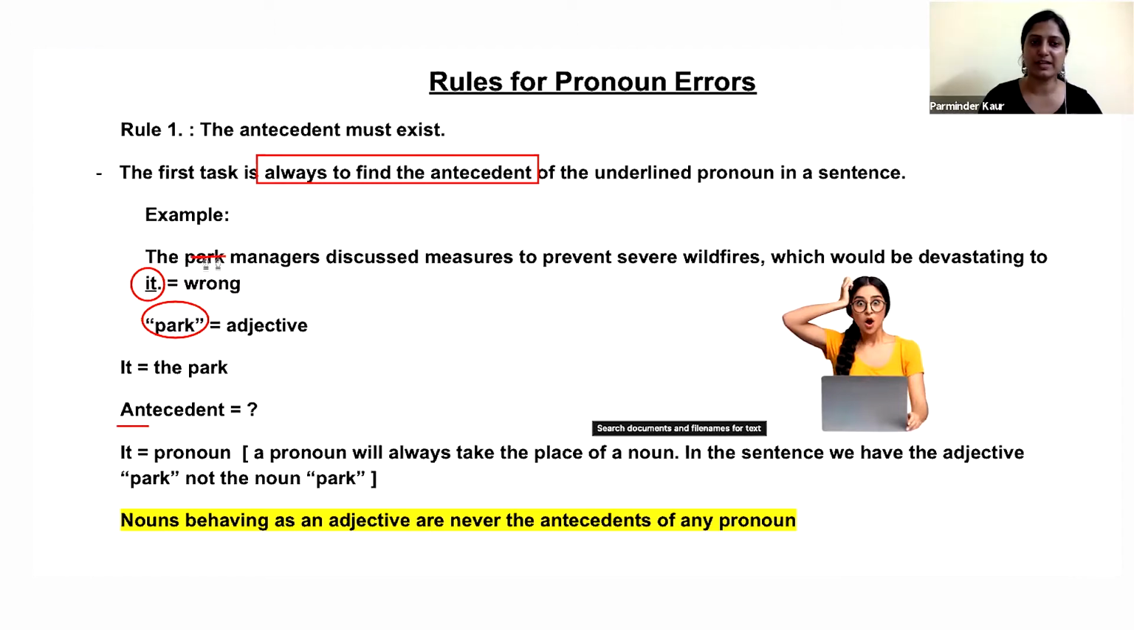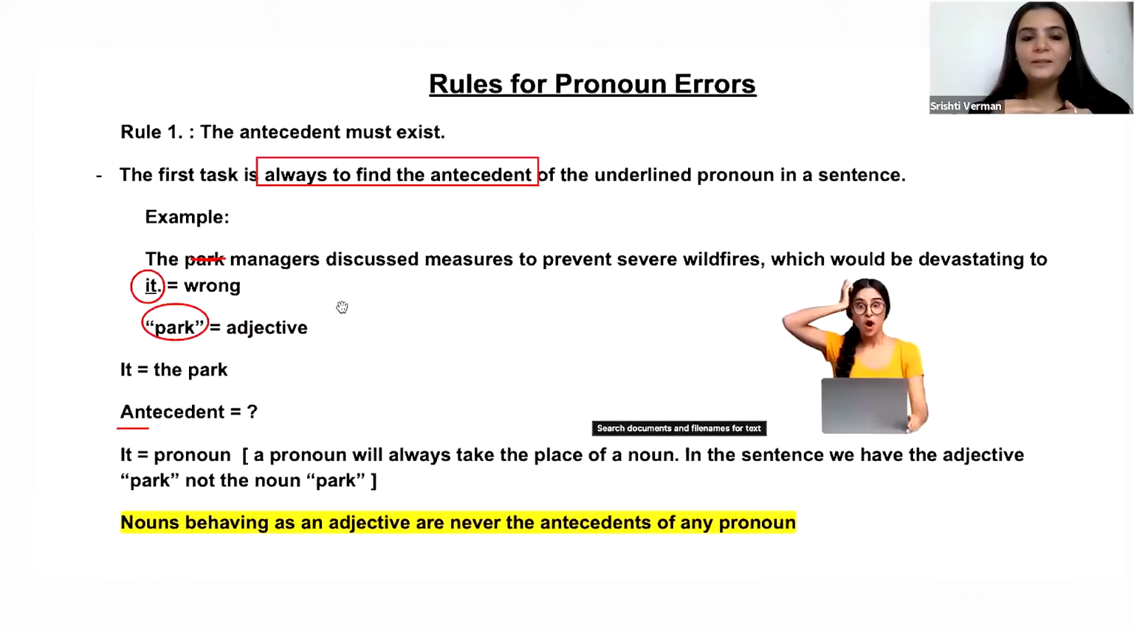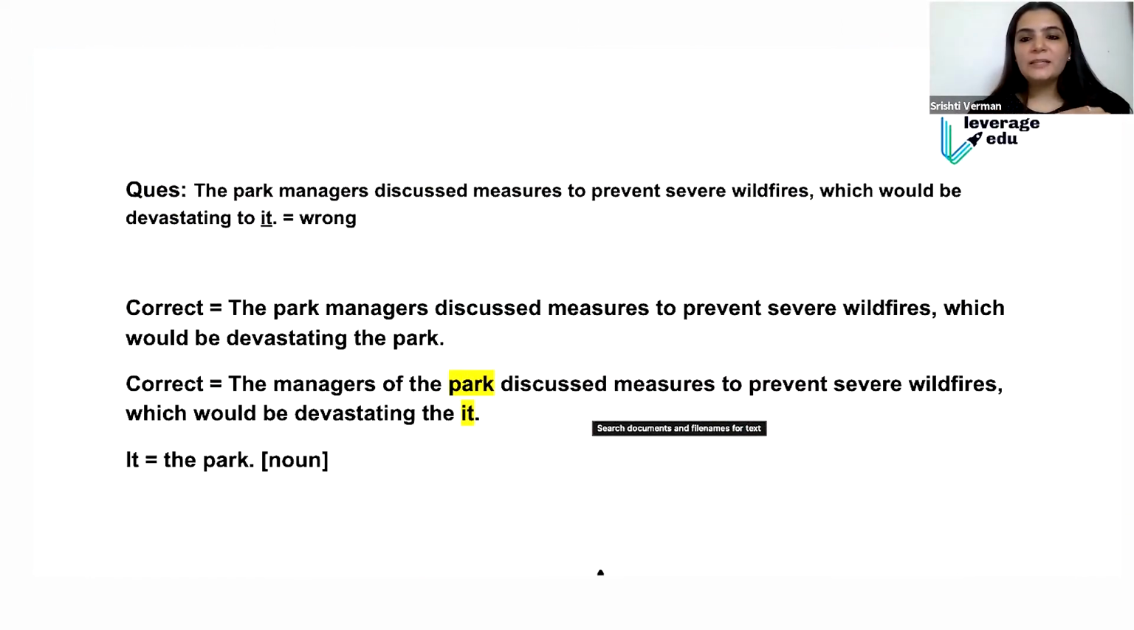So don't assume that probably it is "the managers discussed." Even though we see that there is a park in the sentence, it is not the antecedent. Now you can see how confusing sentence correction gets based on pronouns itself. To correct it, we have to replace it with the antecedent, the park itself. So for the question itself, there are two ways we can correct it.